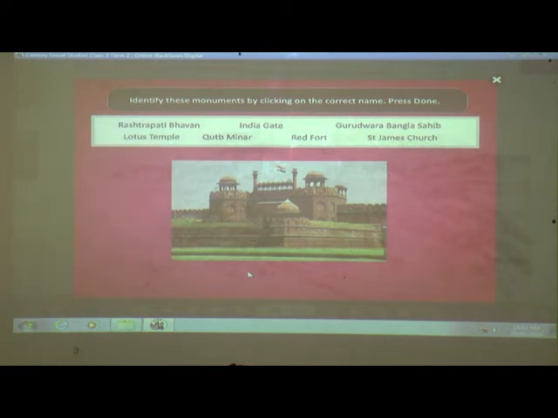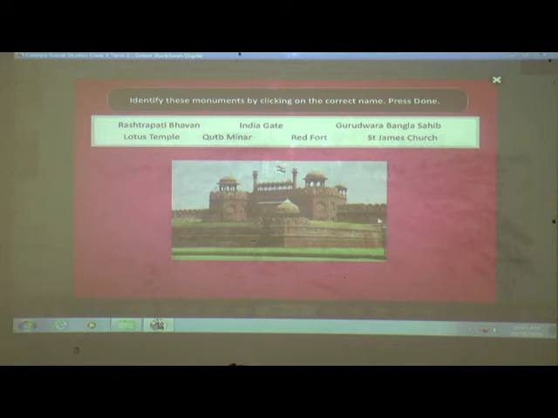First is Rashtrapati Bhavan, second is India Gate, third is Gurudwara Bangla Sahib, next is Lotus Temple and Qutub Minar, then Red Fort and St. James Church. You are going to identify these monuments, click on the correct name, and after clicking you are going to press the done option.